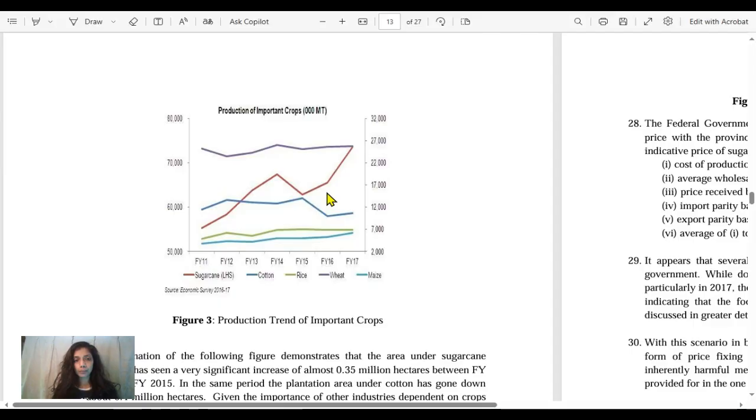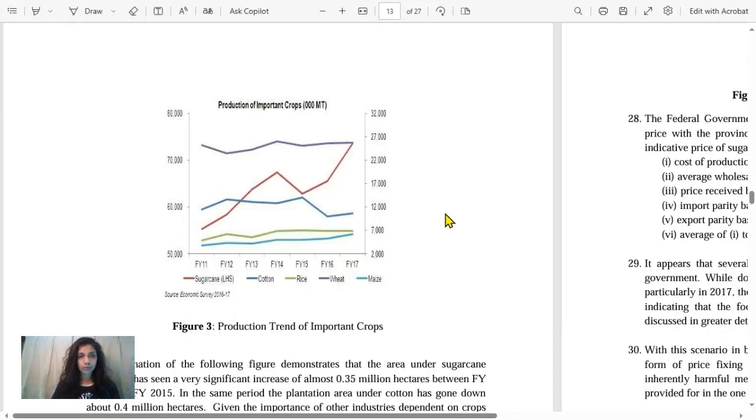But here, this phenomenon of production of sugar, we are going to study in the light of the indicative prices and its overall outlook with other important crops. Outlook of sugarcane production with reference to the indicative prices and the other crops.